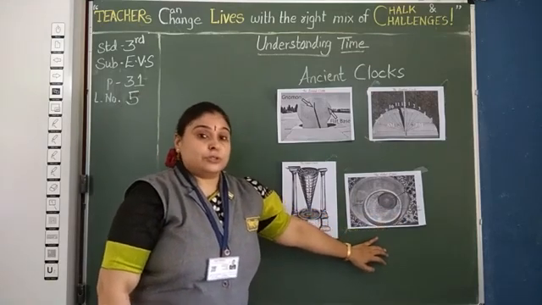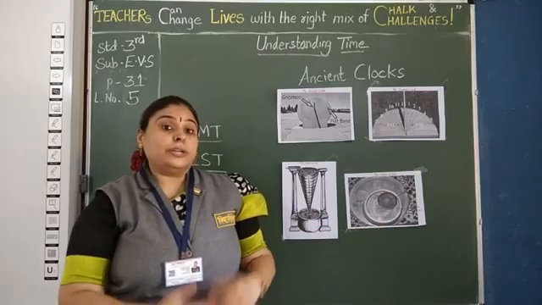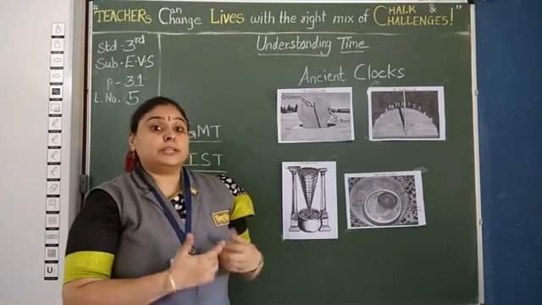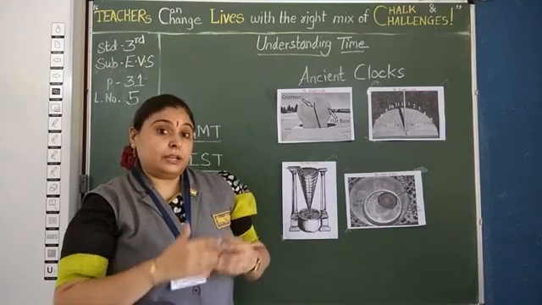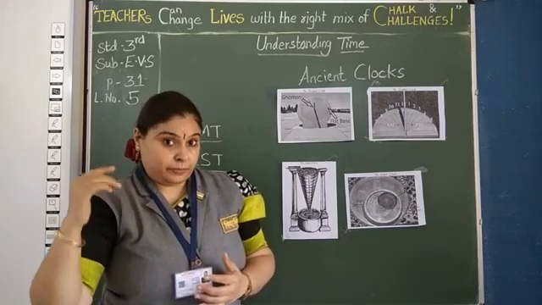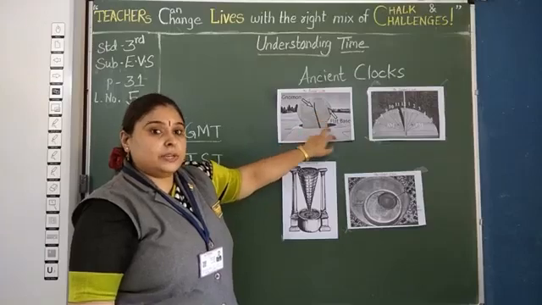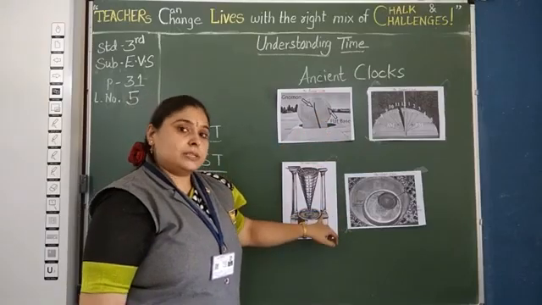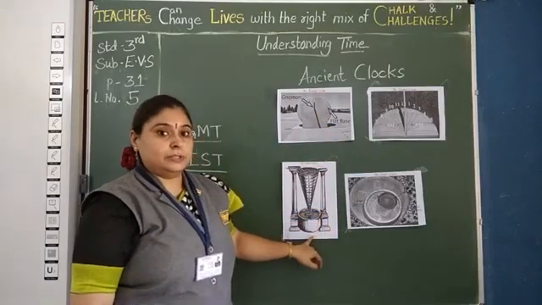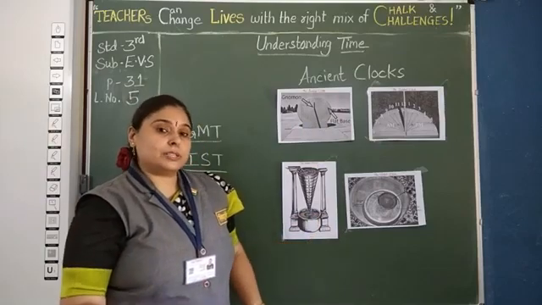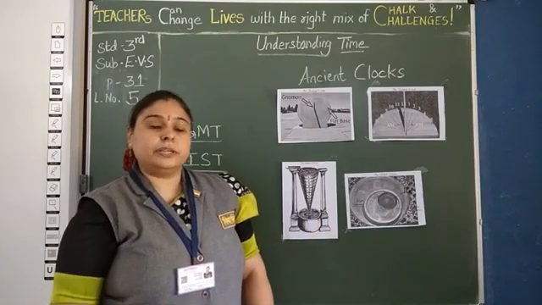Understood children? So today we have talked about how we divide our time and which devices we were using in earlier times. We have discussed two types of clocks. First one is the sundial and second one is the water clock. In the next period, I am going to talk about more clocks, the hourglass and other clocks.